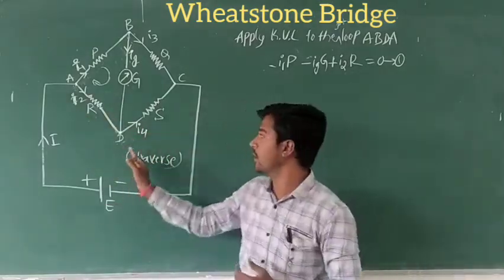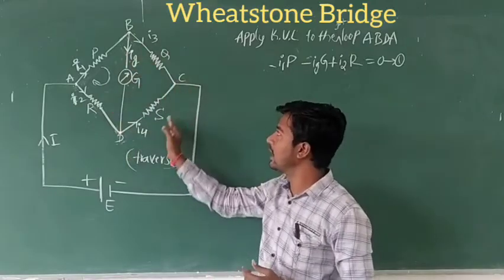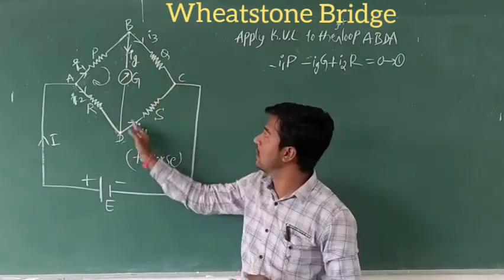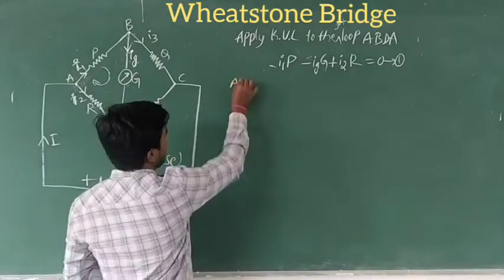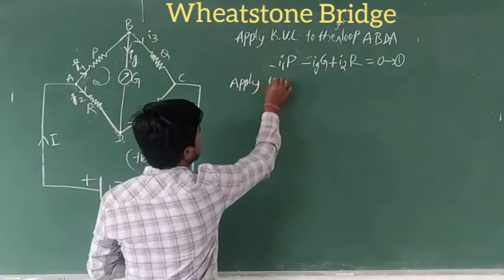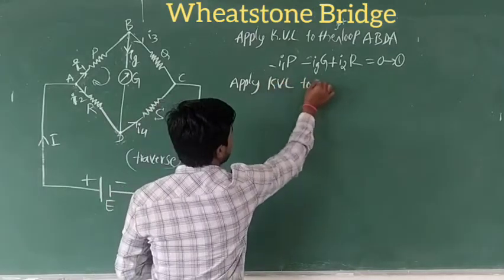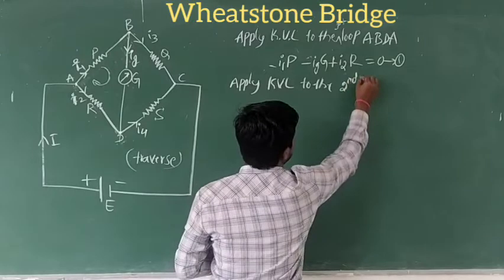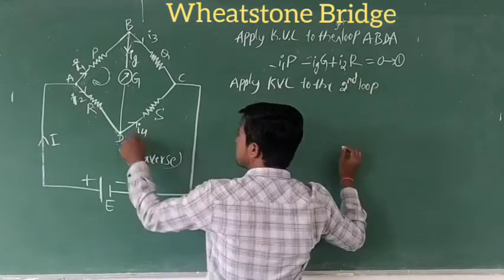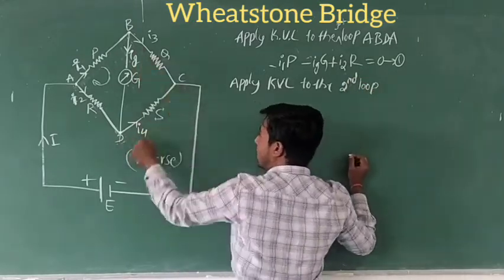So now we have to calculate the current, resistor and EMF of the cell for this loop. That means apply Kirchhoff voltage law to the second loop. What is the second loop? It is B, C, D, B.